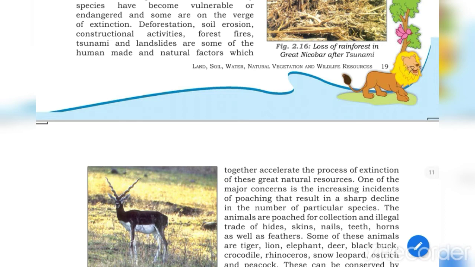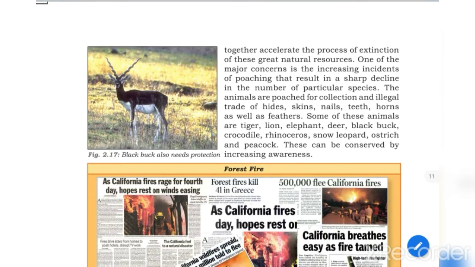One of the major concerns is the increasing incidence of poaching. What is the meaning of poaching? Poaching means illegal hunting of wild animals. This results in a sharp decline in the number of particular species. The animals are poached for collection and illegal trade.